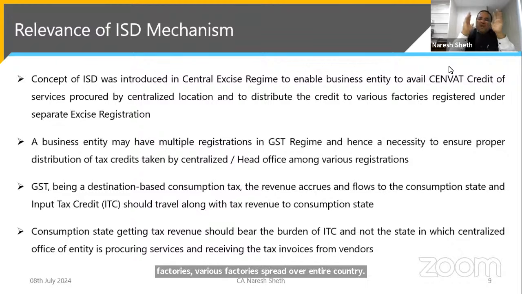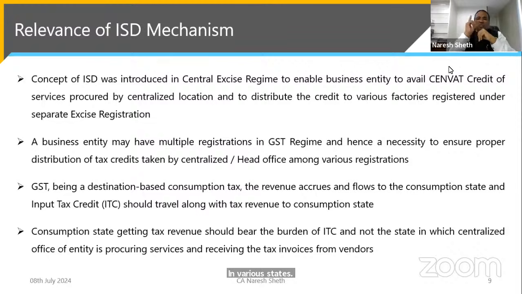ACC had many cement manufacturing units in various states, and the corporate office or main office was in Mumbai. So the HO was incurring huge expenses, and service tax was being paid on them. In order to facilitate that service tax credit, it should be passed on to the individual factories. This ISD mechanism was introduced in those days. So this concept has continued in the GST also.